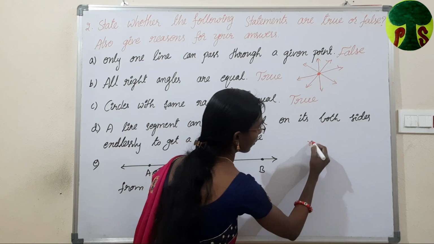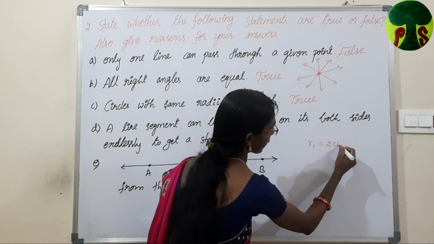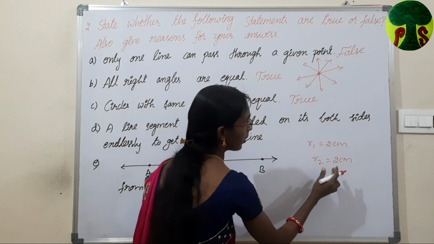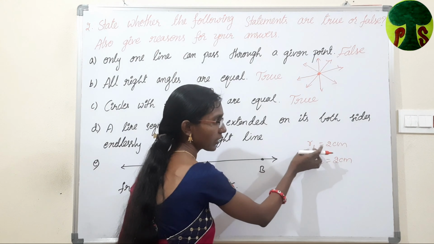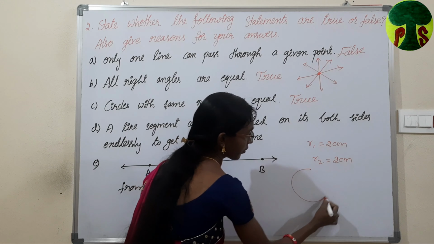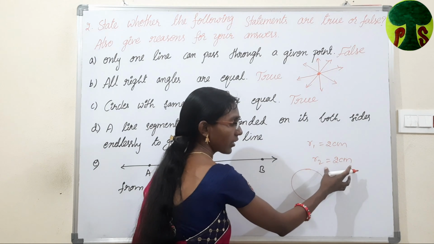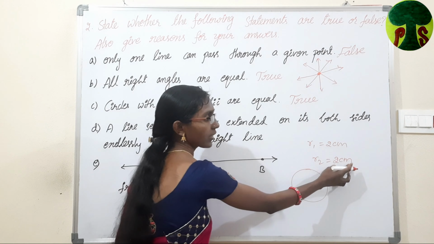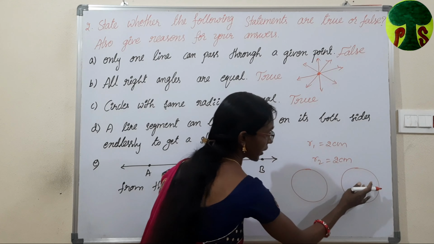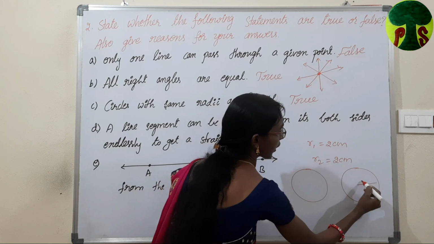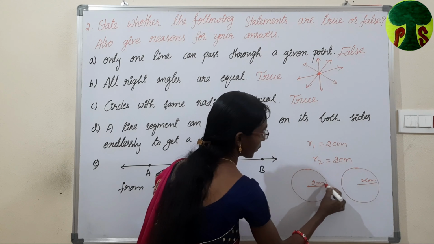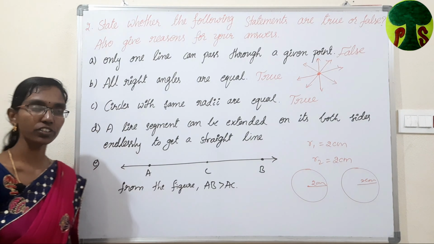I am taking R1 as 2 centimeters, R2 as 2 centimeters. Here radius is equal. And now I want to draw a circle with the radius as 2 centimeters. Then we will get one circle like this. If you will draw another circle with the same radius, that is 2 centimeters, then again you will get a circle. Means these two are equal. This circle has radius as 2 centimeters. Hence the given statement is true.